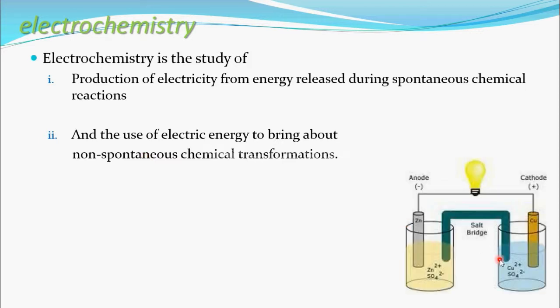See, this is a galvanic cell. In this, we take a beaker and there we take a solution of zinc sulfate. In that we put a zinc rod, and we take one more beaker. In that we take copper sulfate. In that we dip a copper rod, and we connect these two rods through an external circuit. This is the external circuit and this is the internal circuit.